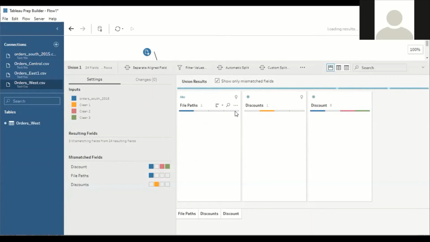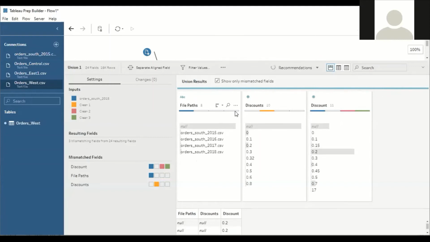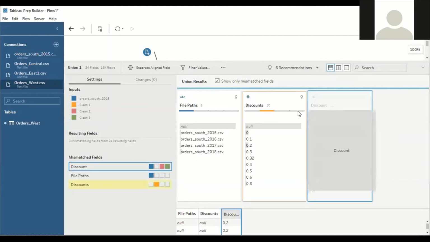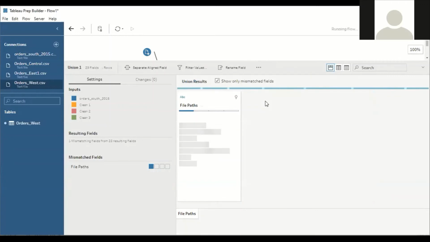Now another field is discount. These two fields are mismatching. This color represents south, west and east, and this one indicates the central. So again, perform the same operation: discount, drag and drop. Now there are no mismatching fields in the master sheet.